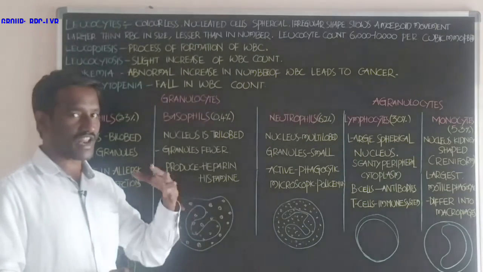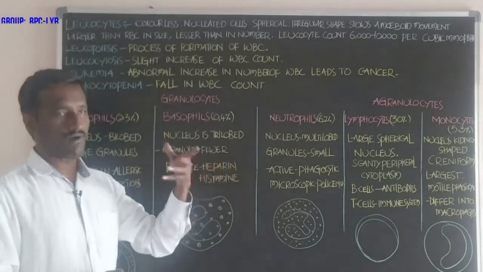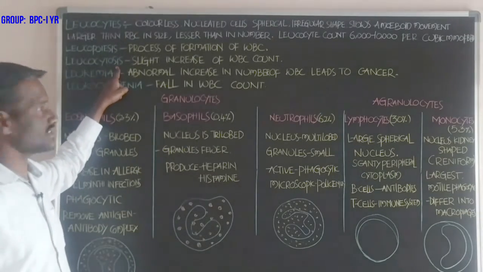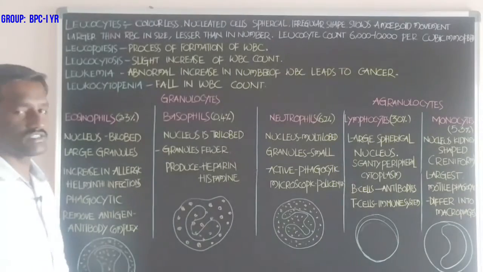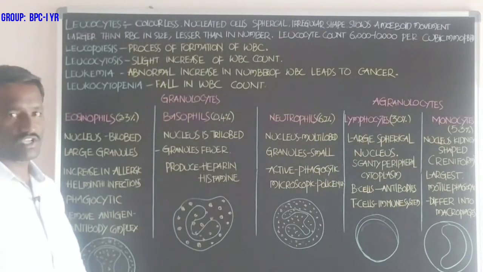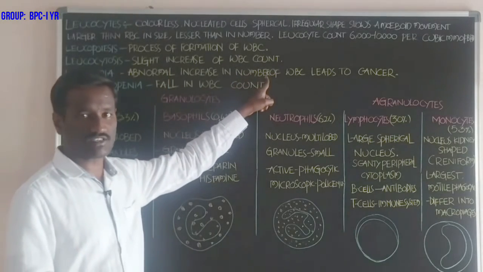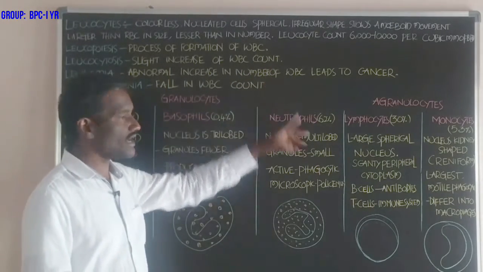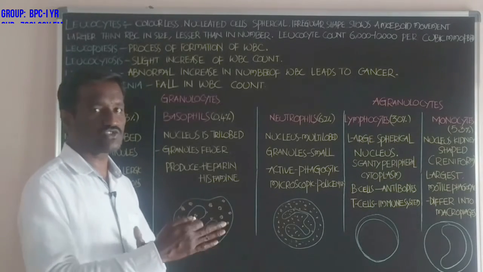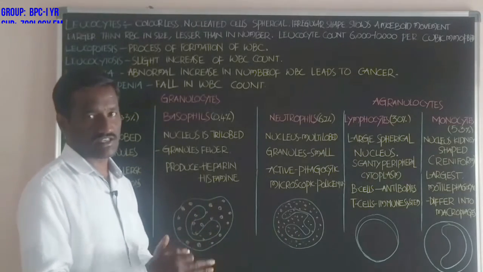Leukocytosis means a slight increase in the white blood cell count in the blood. That condition is called leukocytosis. And what about leukemia? Leukemia is a condition with an abnormal increase in the number of white blood cells in the blood. This abnormal increase of the white blood cells leads to cancer.